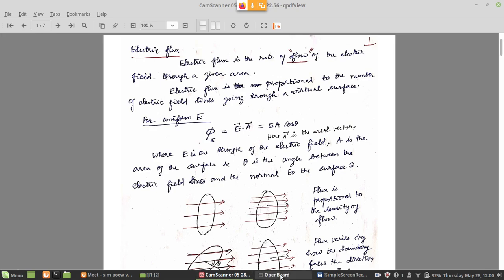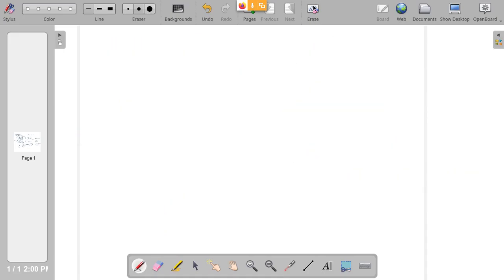So simply what I am telling is, you can cover the charge with any kind of surface. Same flux you can measure. Only thing, integration will become difficult. You have a charge, you can cover it with a perfect spherical surface, let us say, or with any irregular shaped surface also. Only the number of lines are not going to change. The same lines are going to be emitted by the charge depending on the magnitude of the charge. That is how we can understand this concept.